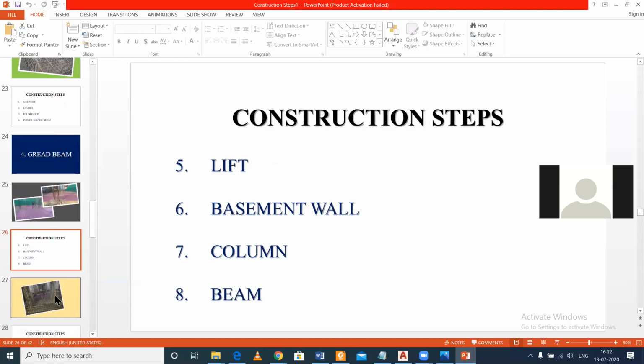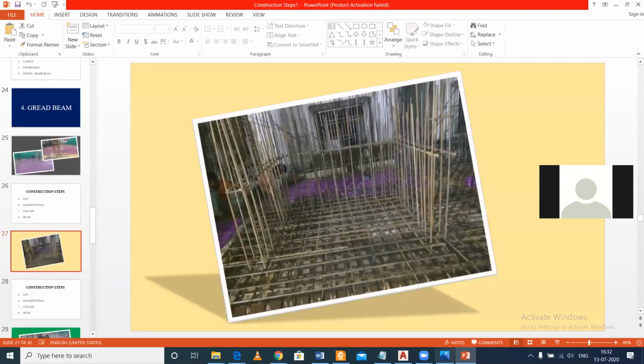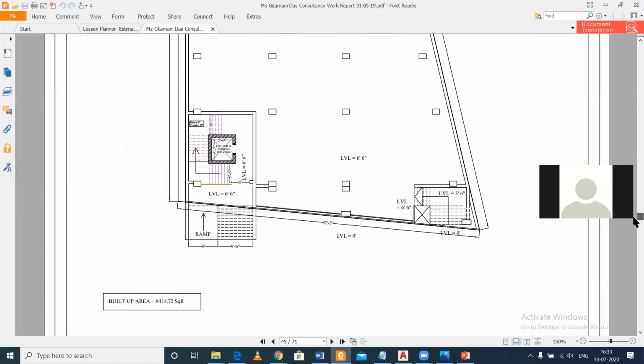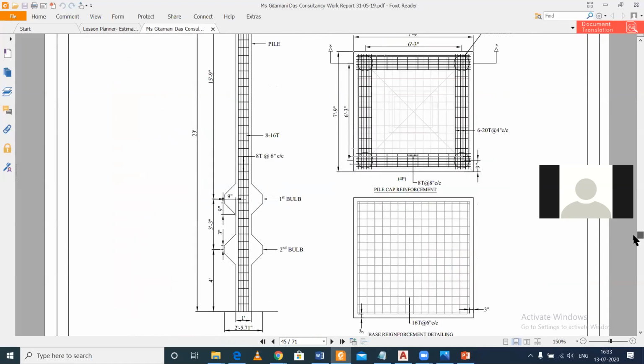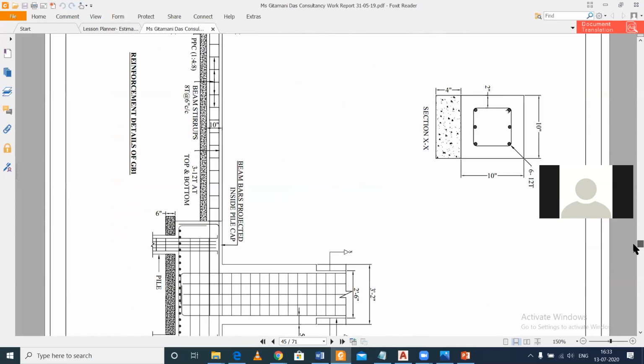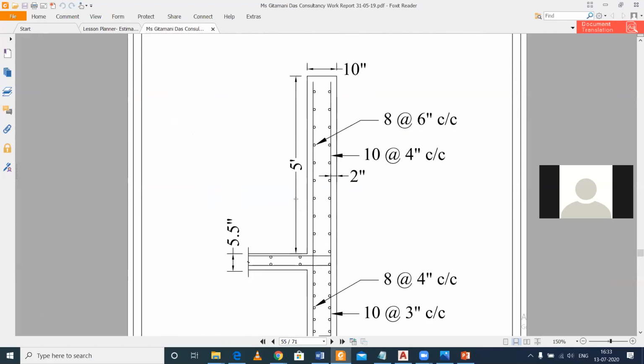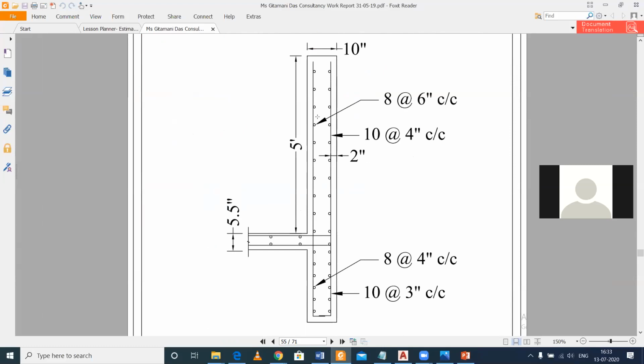Grade beams we had discussed, lift we had discussed, and let us just check again the lift structural drawings, your lift shear walls. As you can see here, this is the reinforcement detailing of your basement walls. The longitudinal reinforcement used here is 10 mm at 4 inch center to center, and the transverse reinforcement is 8 mm at 6 inch center to center.